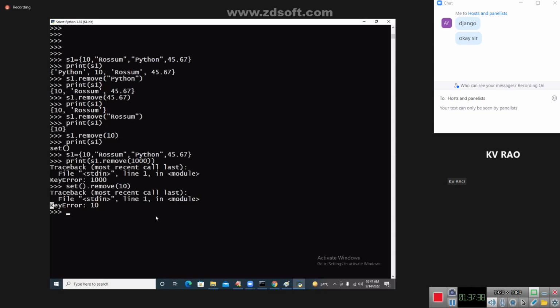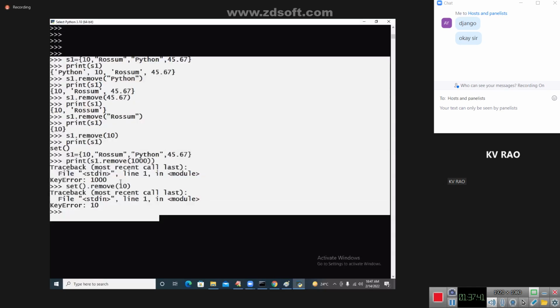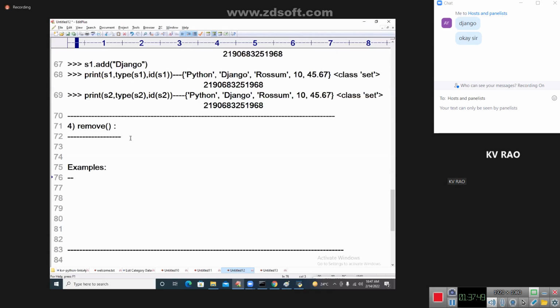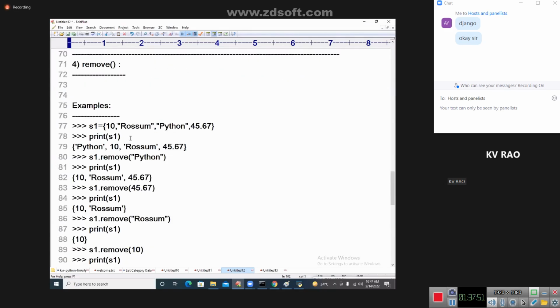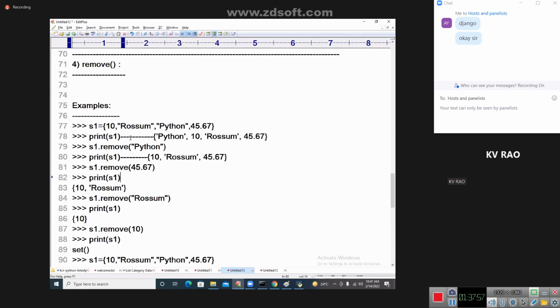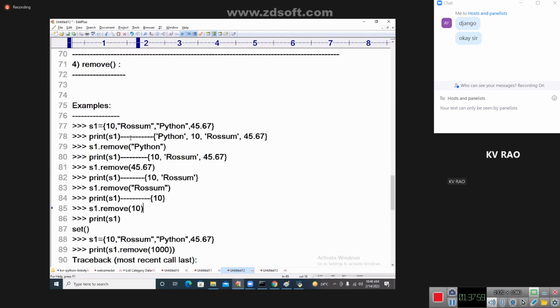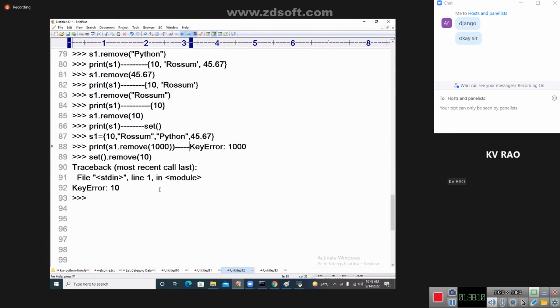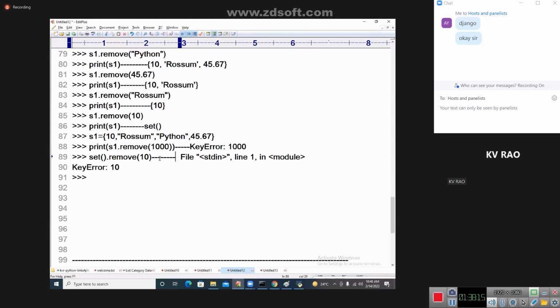Ultimately, I'm going to give you the clarity with examples. Here I'm going to give you S1, got the data, print of S1, got the data. Print of S1, I'm getting this, remove of this one, set is removed, no more elements. S1 dot remove of this one, got the error. S1 dot remove of 10 is going to give you an error.